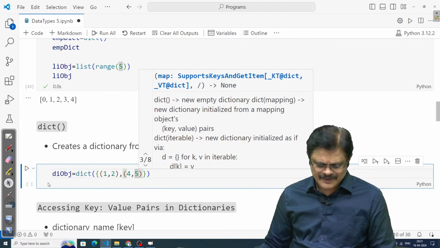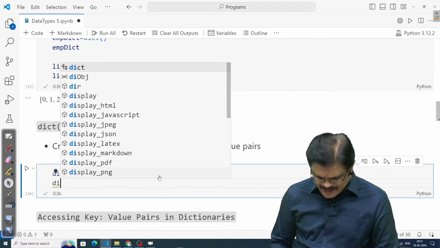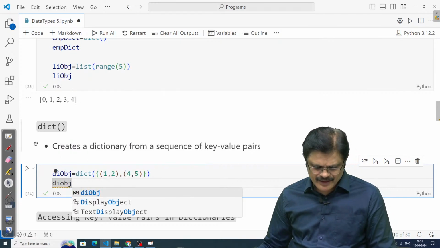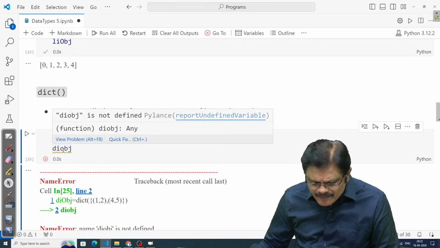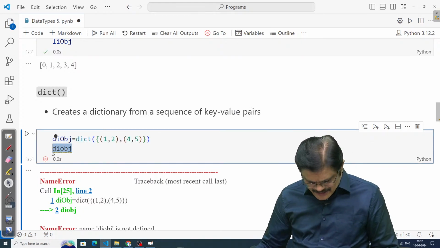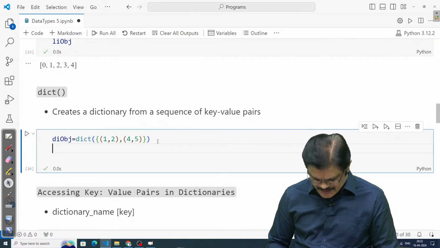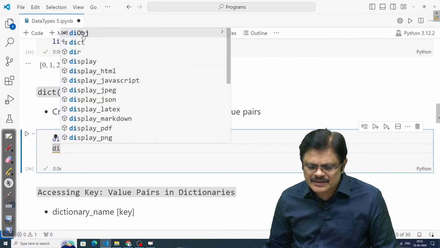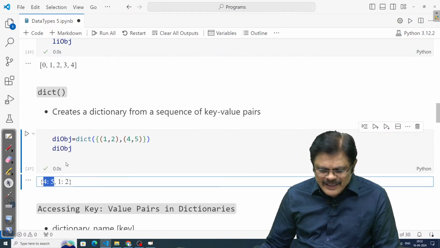Let us see this. If you just check this dictionary object, it will automatically convert this. Sorry, its name. Sometimes it gives me wrong errors. So here you see the key value pairs are created.